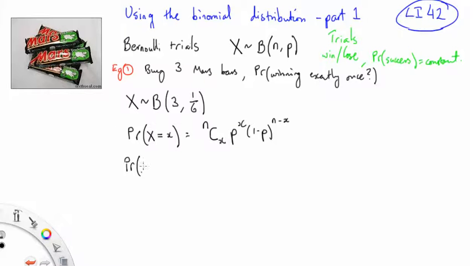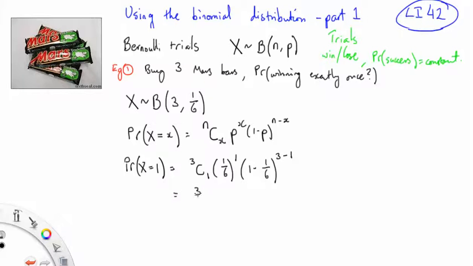So the probability that x equals 1, that we win exactly once, equals 3 choose 1, times the probability of success, 1 in 6, to the power of 1, times the probability of failure, 1 minus 1 on 6, to the power of 3 minus 1.